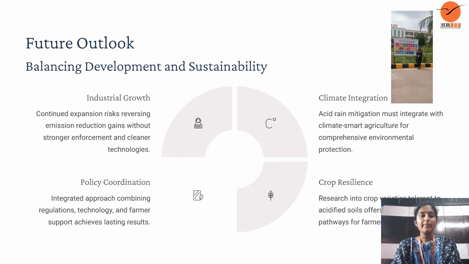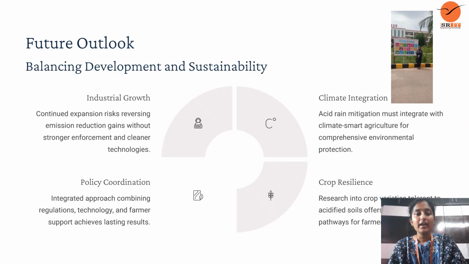Future outlook: balancing development and sustainability. We can see what the future of China will be. There will be a question: after so many agricultural products and crop yields have been affected in China, what is its future outlook for balancing development and sustainability? We can see the four pillars of China's future outlook. The first is industrial growth, the second is climate integration, the third is policy coordination and the fourth is crop resilience. We all know these four, but what is the use of them?